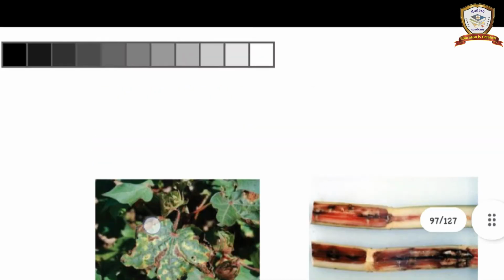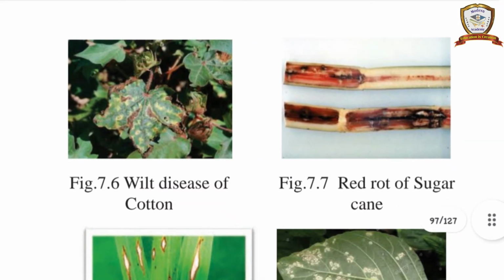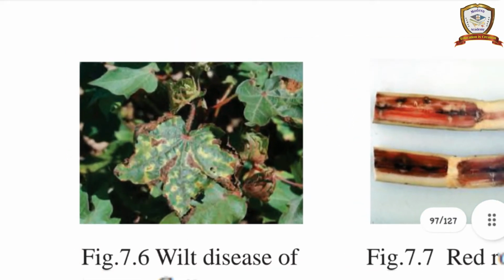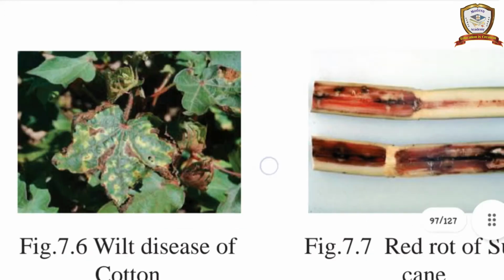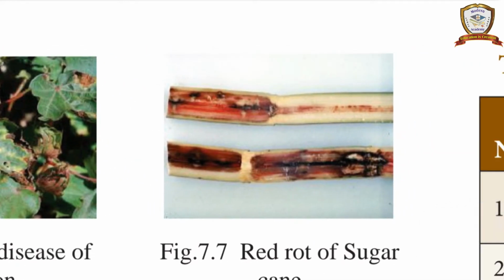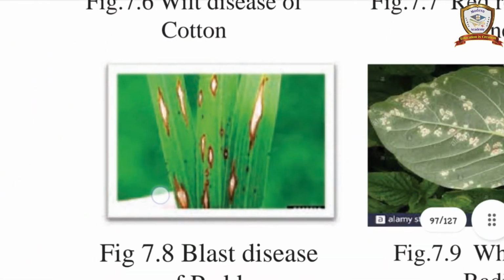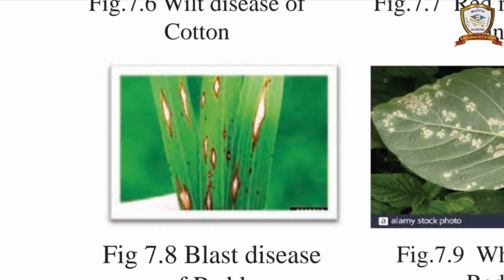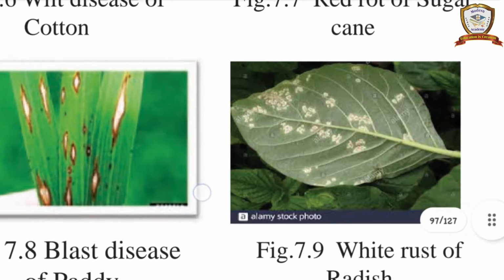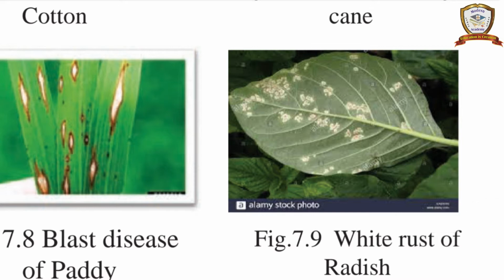Now we discuss plant diseases. This is a wilt disease in cotton. This is a red rot disease in sugarcane. In the center, it rots with a red color. Next, this is a blast disease of paddy, and this is white rust of radish.